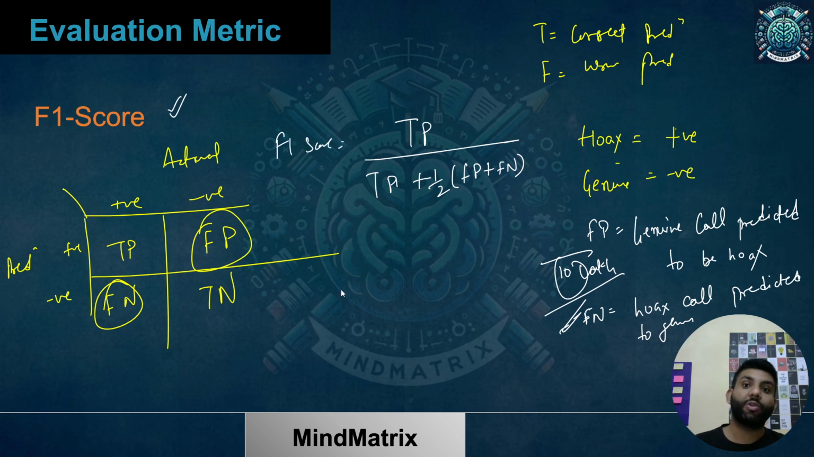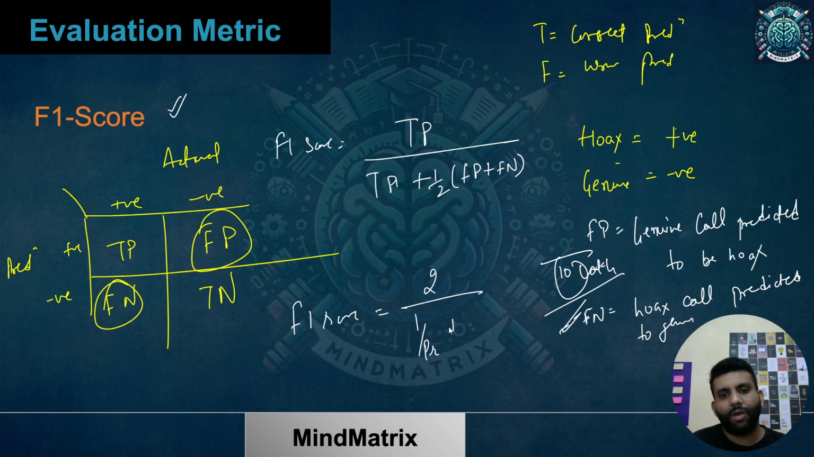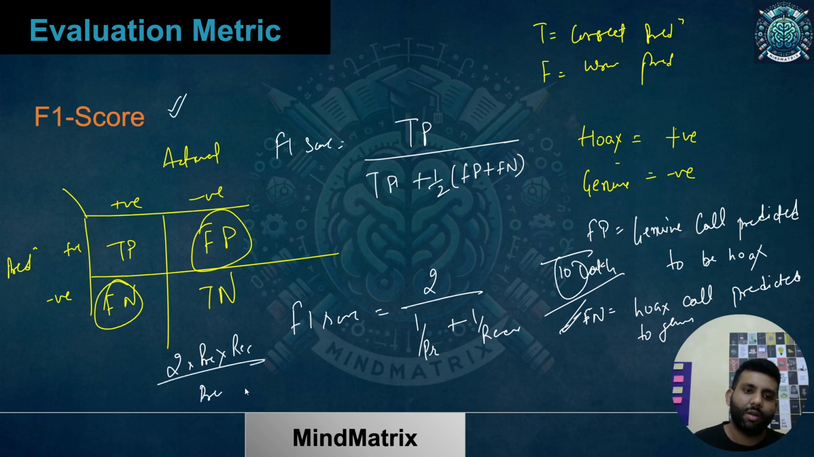And in terms of precision and recall, F1 score is written like this. It is going to be 2 upon 1 by precision plus 1 by recall, or you can also write it as twice of precision into recall divided by precision plus recall. Because F1 score is the harmonic mean, HM, of precision and recall.